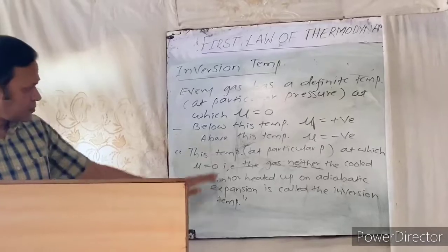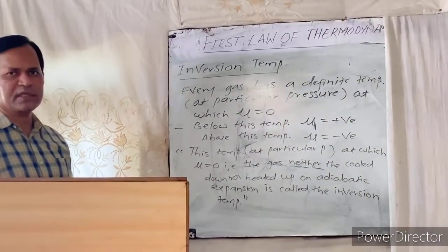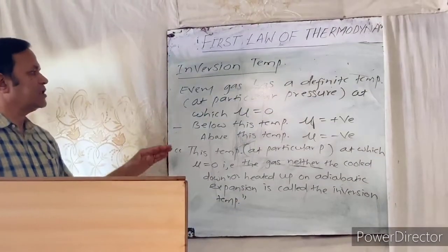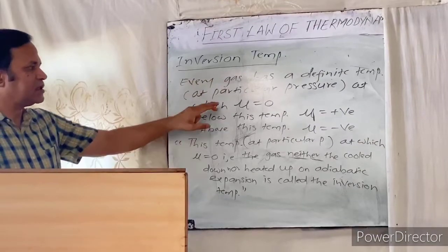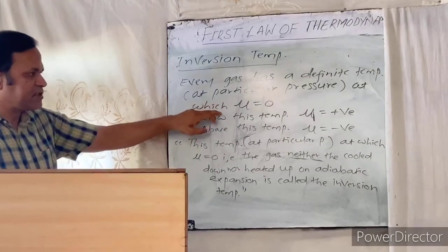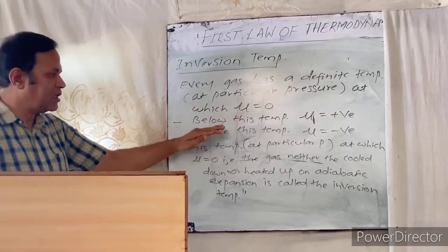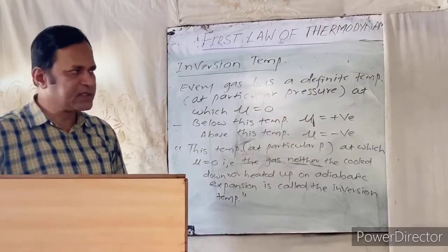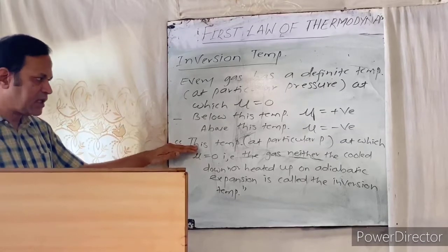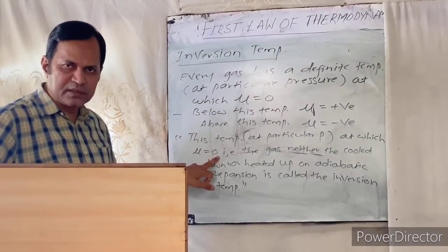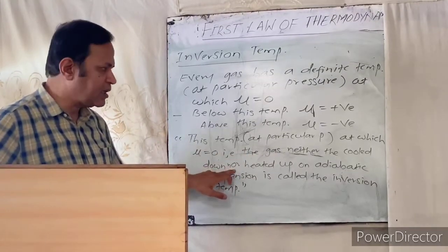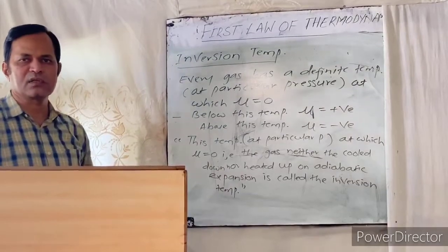Inversion temperature. Before going to discuss inversion temperature, note that it depends upon the Joule-Thomson coefficient. Every gas has a definite temperature at a particular pressure at which mu is equal to 0. Below this temperature mu is positive and above this temperature mu is negative. Now we can define the inversion temperature: the temperature at a particular pressure at which mu is equal to 0, that means the gas neither cools down nor heats up on adiabatic expansion, is called the inversion temperature.